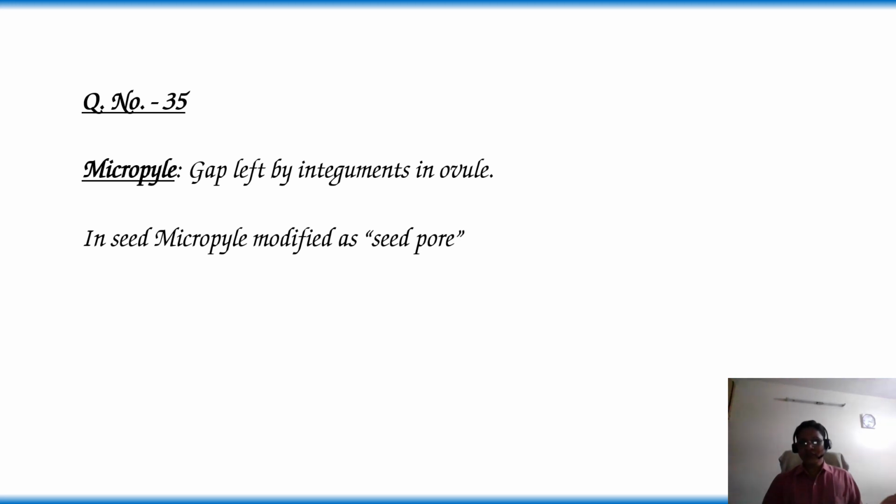After fertilization, the ovule is modified as a seed. The integuments of the ovule are modified as seed coats, and the micropyle of the ovule is developed as a seed pore.